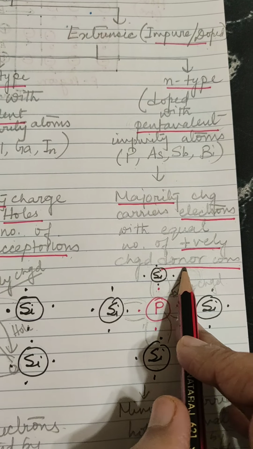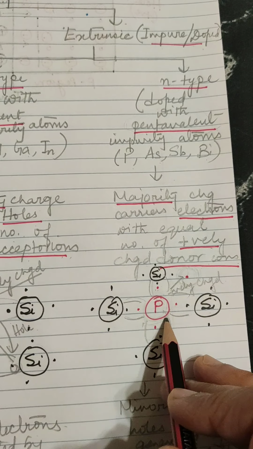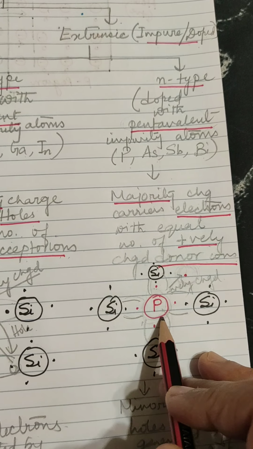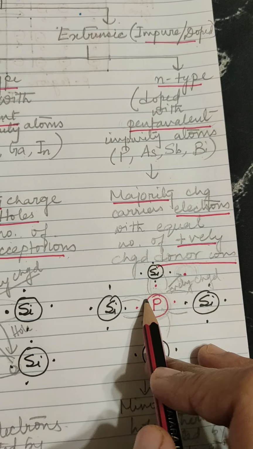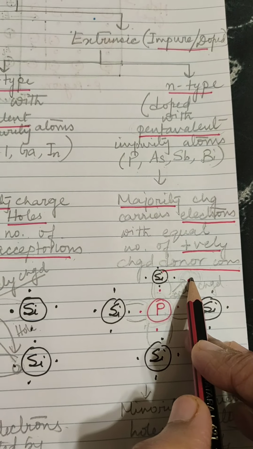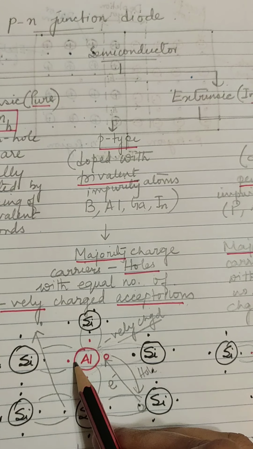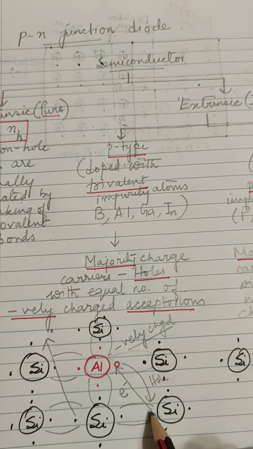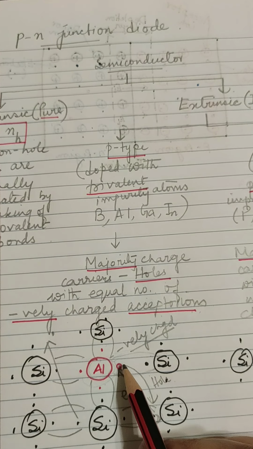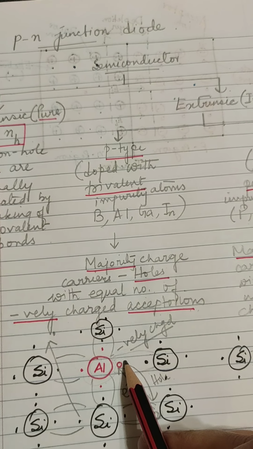These are the donor ions. Phosphorus becomes positively charged. The phosphorus is the donor ion because it is donating one electron to the crystal. Aluminium is an acceptor ion. It is gaining one electron and thereby becoming negatively charged.